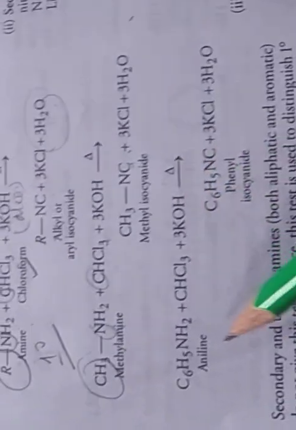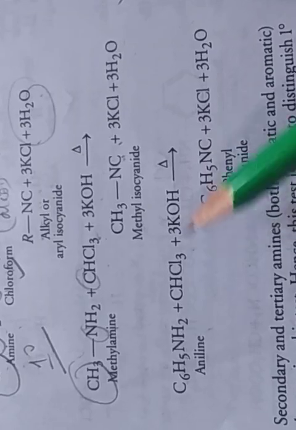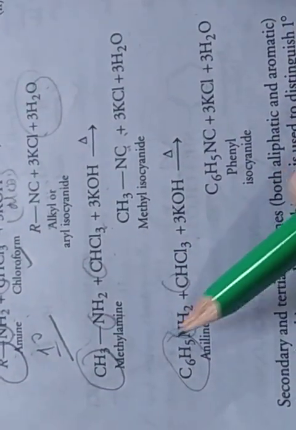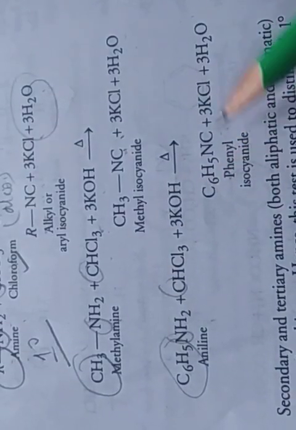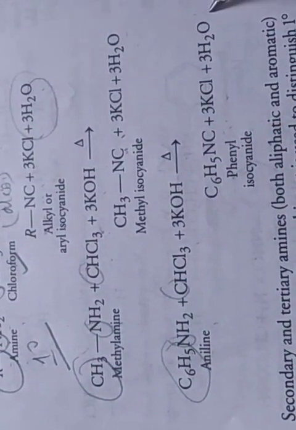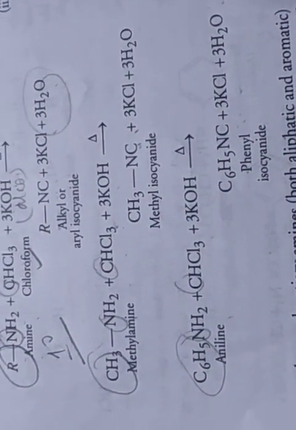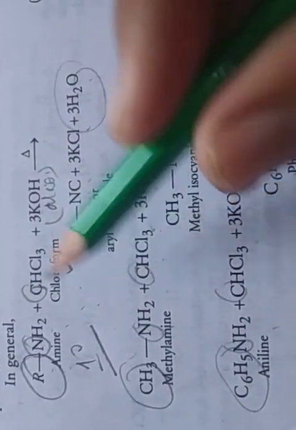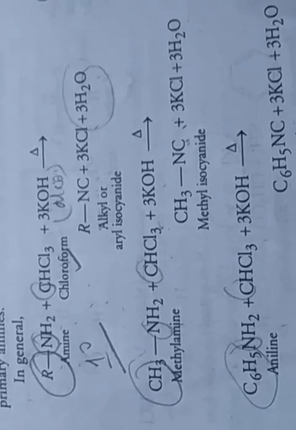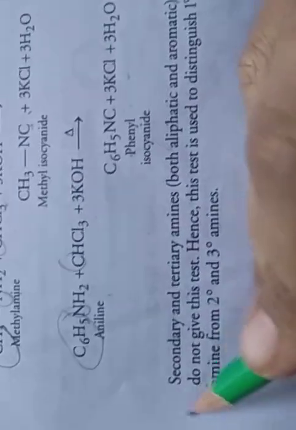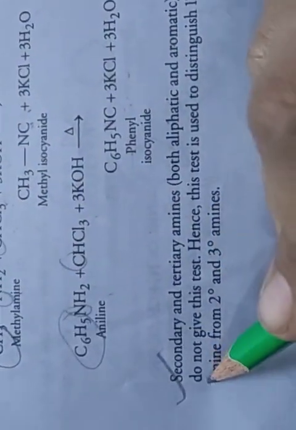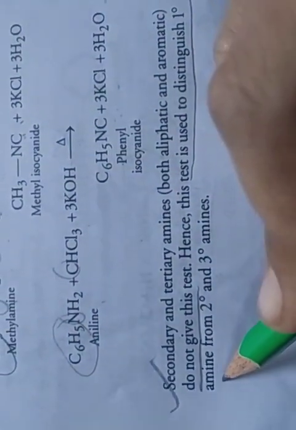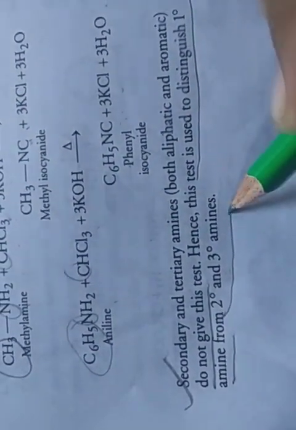Clear? Same, aniline reacts with chloroform and KOH. So C6H5, N and C: phenyl isocyanide, 3KCl, 3H2O. So the carbylamine reaction is used to test primary amine, because only 1 degree amine gives the carbylamine reaction. Clear? Secondary and tertiary amines do not give this test. This test is used to differentiate first degree amine from secondary and tertiary amine.